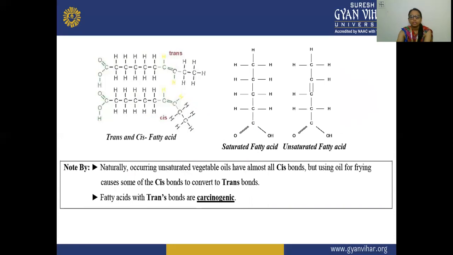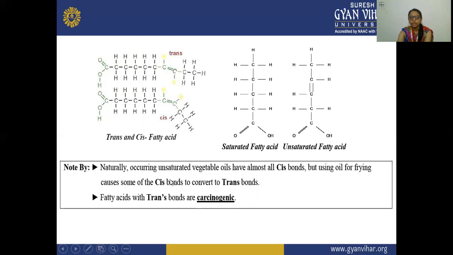So this is your trans and the cis fatty acid. This is the structure of your trans. Here you can see on this double bond carbon atom, the hydrogen is attached to this side and this is attached to this side. And in this, you can see that on the same side, this hydrogen is bonded to these carbons. So this is your cis and this is your trans fatty acid. This is the structure of the saturated and this is the unsaturated because the double bond is present.